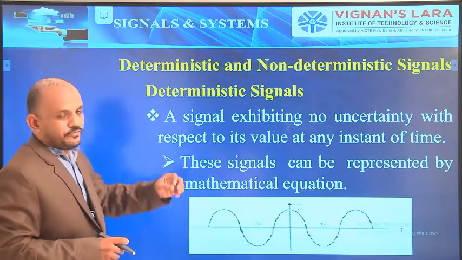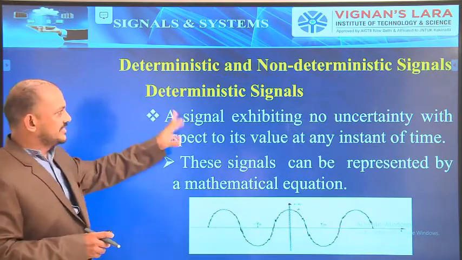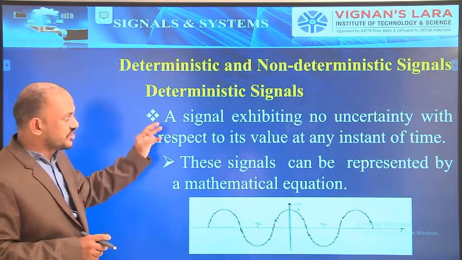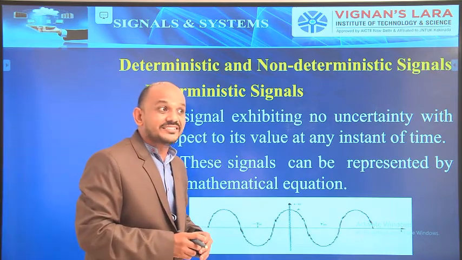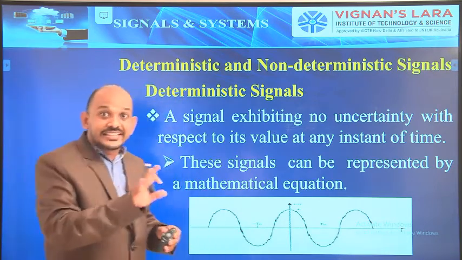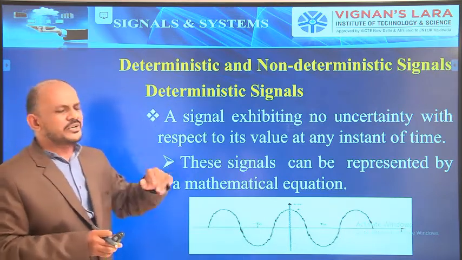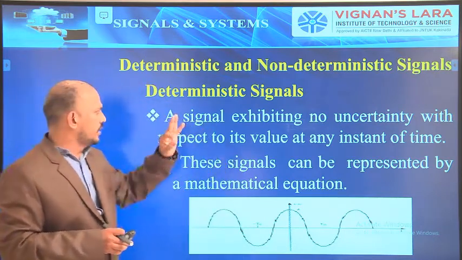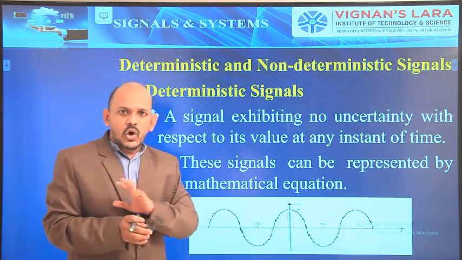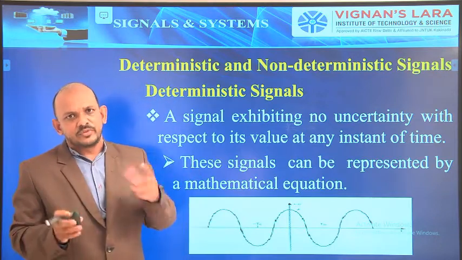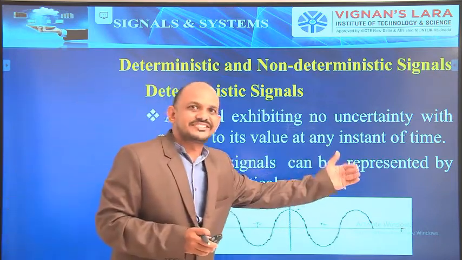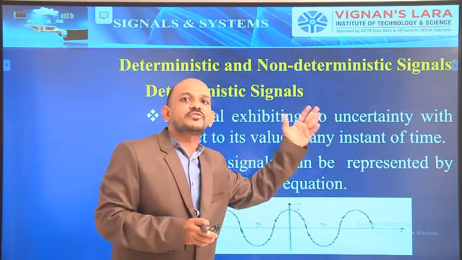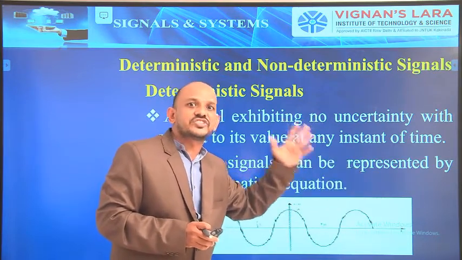Here, as a practical definition, a signal exhibiting no uncertainty with respect to its value at any instant of time. Simple. A signal exhibiting no uncertainty. We know what the next instant of the signal is. Then that type of signal is called a deterministic signal.